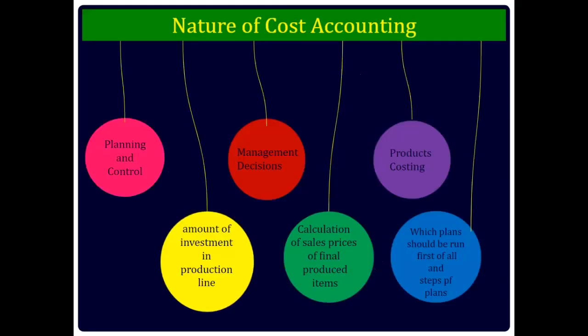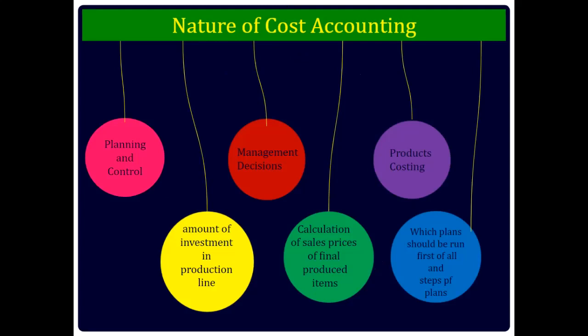Nature of cost accounting. It is a specialized branch of accounting. Cost accounting is a specialized branch of accounting which covers collection, classification, recording, determination, control of cost. Art and science both. Cost accounting is a science because it has its own principles and rules which are to be followed on a regular basis and in a systematic manner.